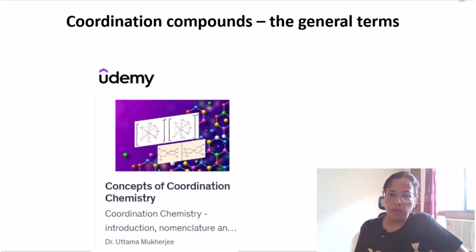If you have seen my first video on coordination compounds, this is the second in the series, and here we will talk about the general terms that are involved in coordination chemistry. In this video we will learn about the central metal atom, the ligands, the coordination number and the coordination sphere.